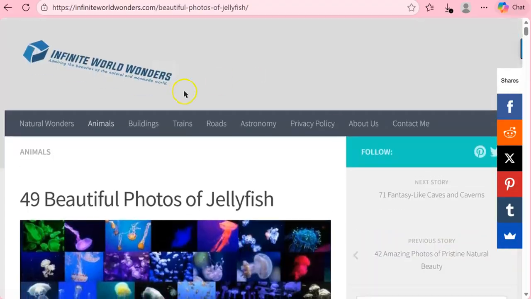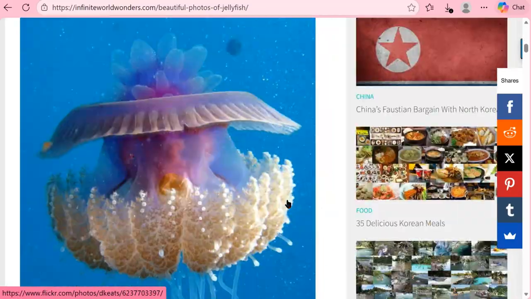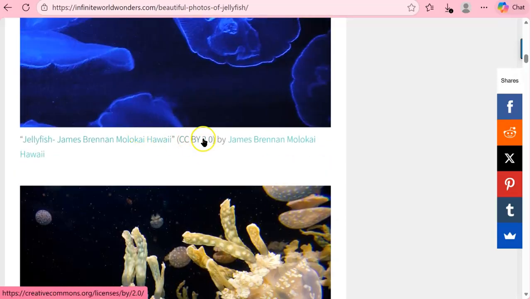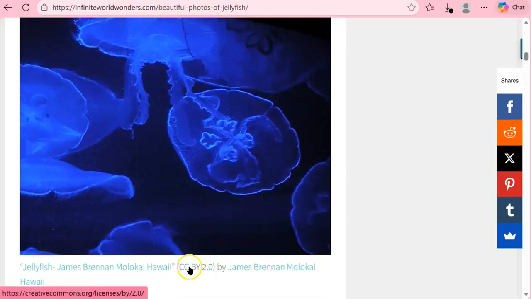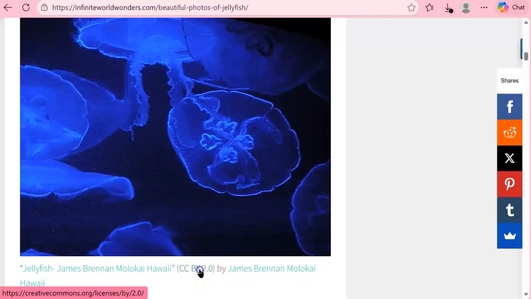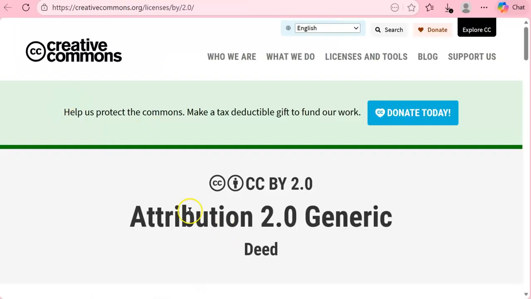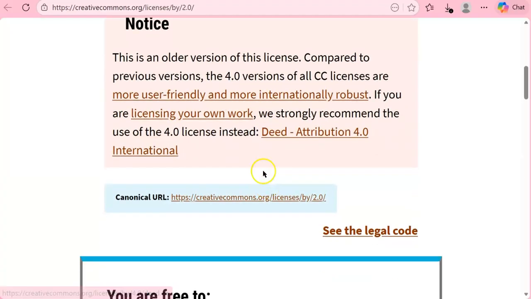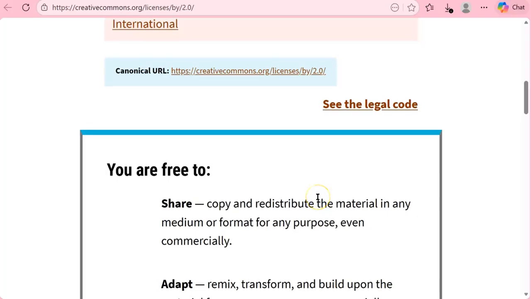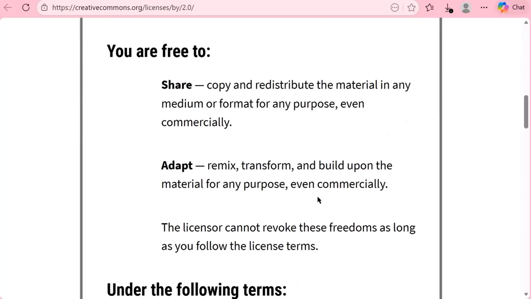So then, as you can see, it says 49 beautiful photos of jellyfish. So if I wanted to pick any of these, I could click here, and then this Creative Commons by 2.0 link right here would explain the license that this picture has if I wanted to use this one. So we're going to click that, and then it will take us to the Creative Commons website where we understand what we can do with this.